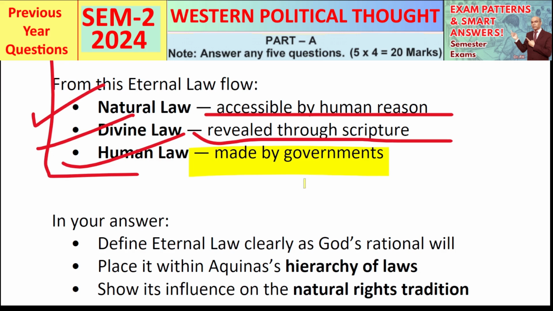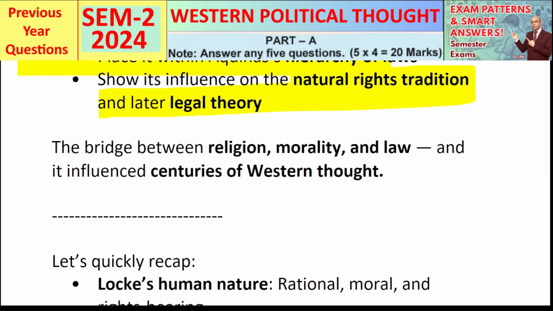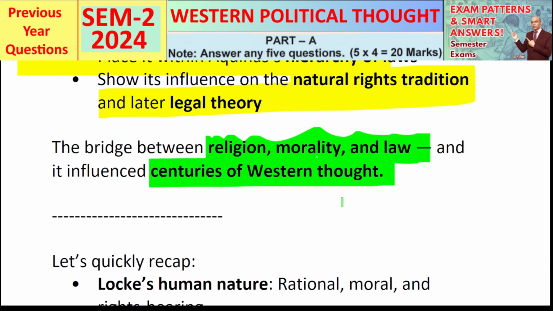So in your answer, define eternal law clearly as God's rational will, then place it within Aquinas' hierarchy of laws, and then go on to show its influence on the natural rights tradition and later legal theory. It may feel abstract, but this idea is the bridge between religion, morality, and law, and it influenced centuries of Western thought.